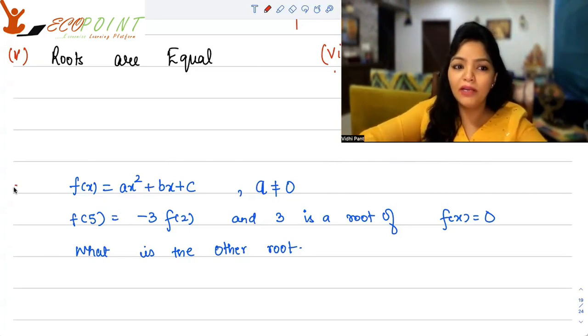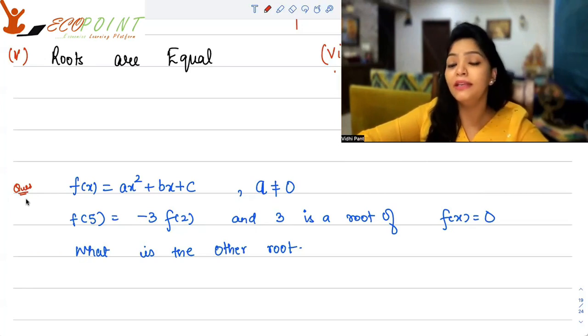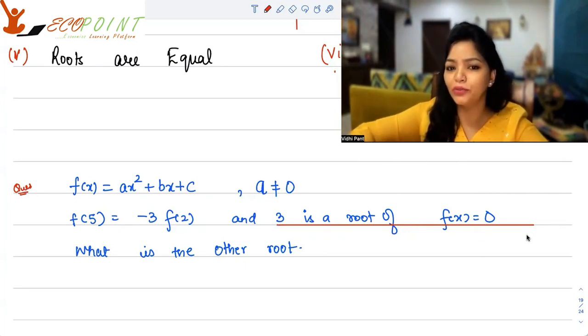Now, let me ask you a question. You must pause and solve, okay? Fx is equal to ax squared plus bx plus c, where a is not equal to 0. F of 5 is minus 3 times f of 2, and 3 is a root of fx equals to 0. So you have enough information. You already have one root. What is the other root for this quadratic equation? That's what we have to do.